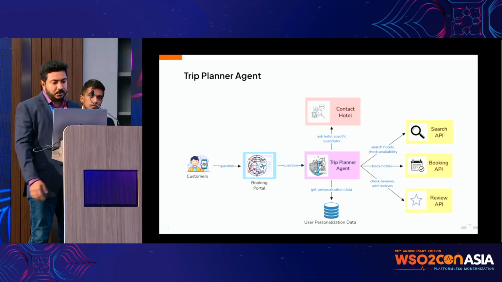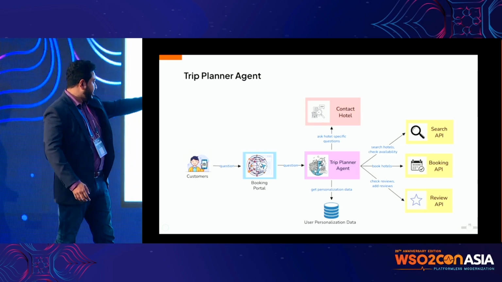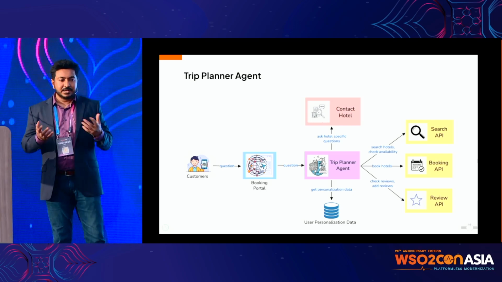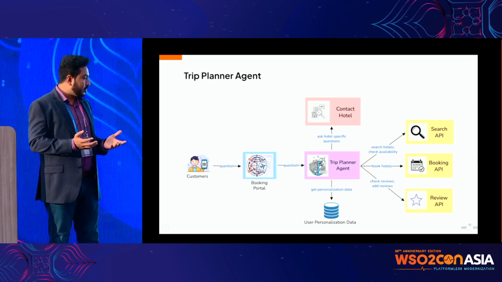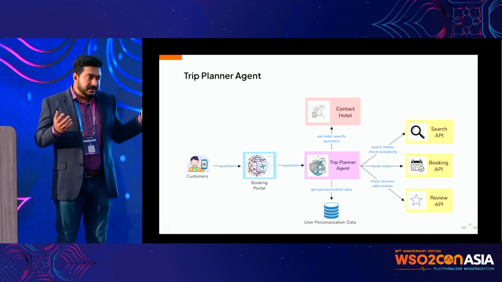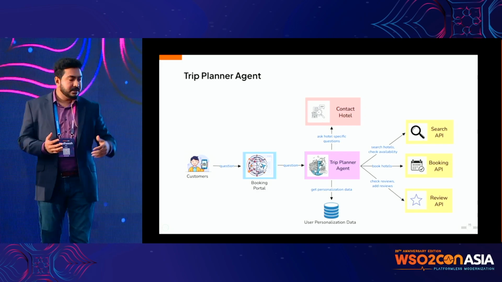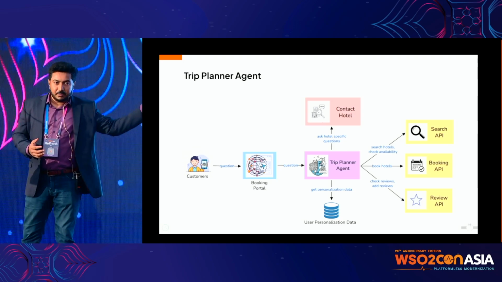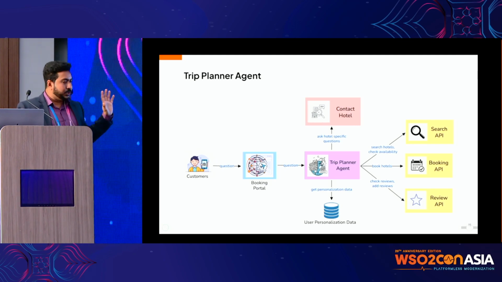So the architecture would look like this. We have the core business APIs again, in yellow: the search API, booking API, and review API. Then we have the trip plan agent, which we are planning to build. It has to be connected to some user personalization data, which we need to have somehow. And also it has to connect to the contact hotel, because it has to get answers to the hotel-specific questions, right? And right now, if we connect it to the contact hotel, the agent will have to wait for the human representative to answer back on the contact hotel form. In this scenario, let's sort it out step by step.